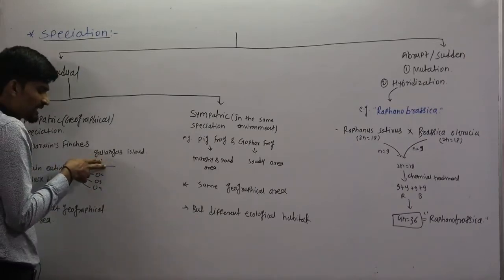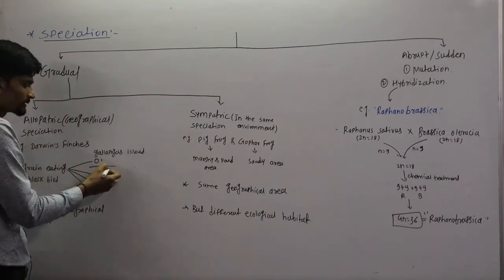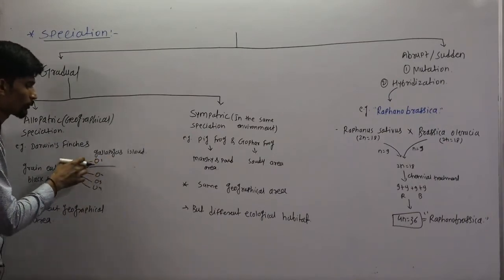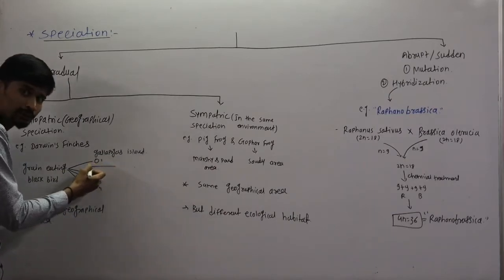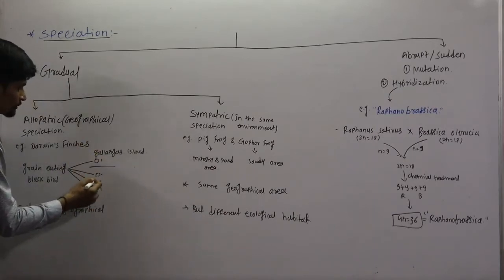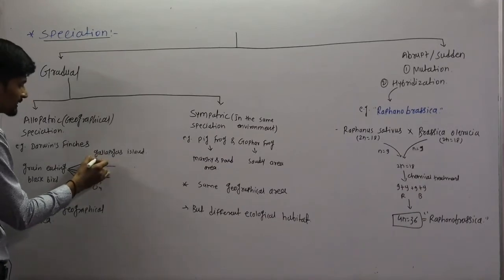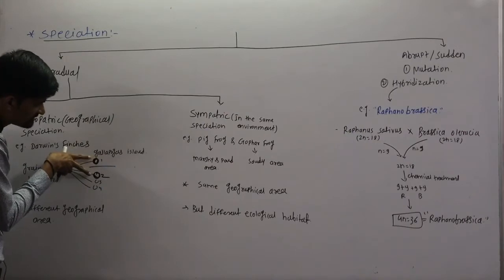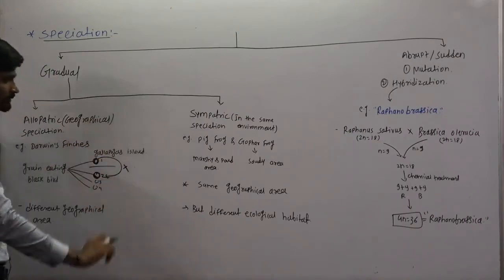Now these islands are separated from each other by a geographical condition. So there may be a water body. So due to the presence of this barrier, there is a geographical barrier. So what happens, the species which is present on island number 2 and the species which is present on island number 1 are geographically separated. So these two cannot mate.